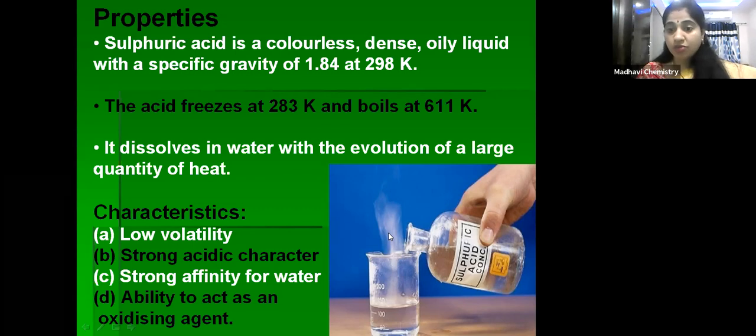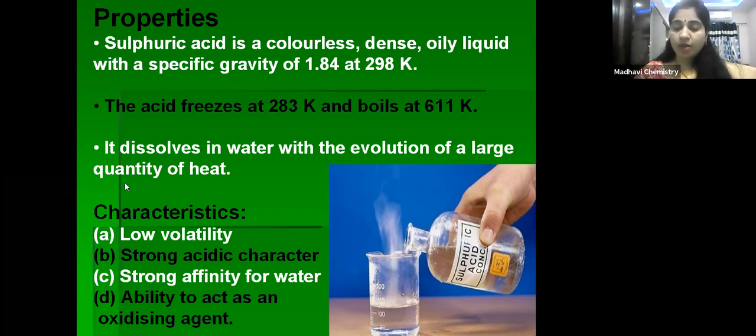So that's why we should be very careful to prepare dilute acid from concentrated acid. We should not add water to the concentrated acid because it spills out, okay, because of exothermic reaction. A large quantity of heat will be released, okay.